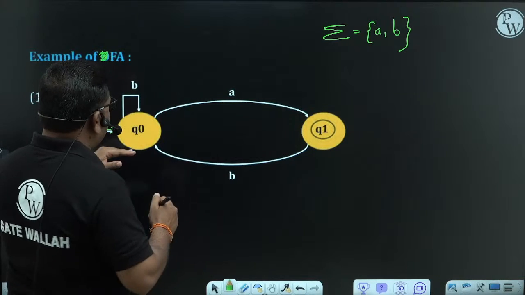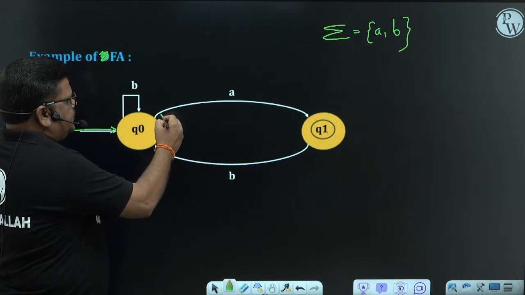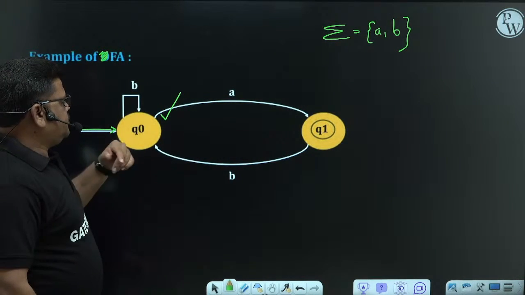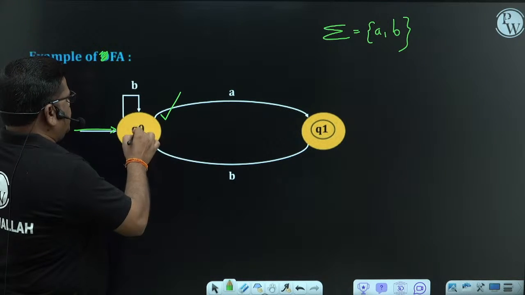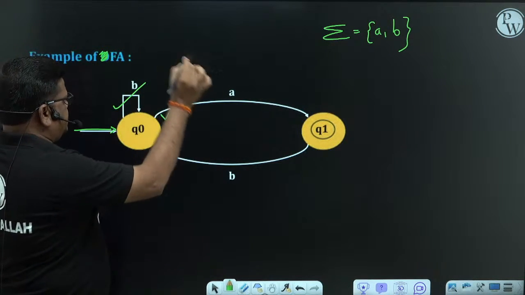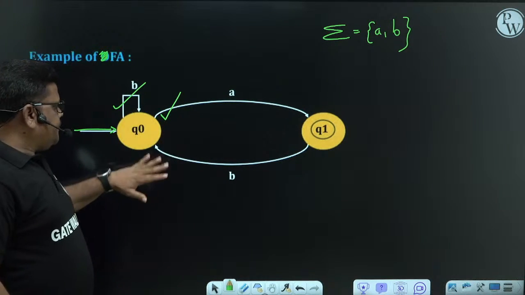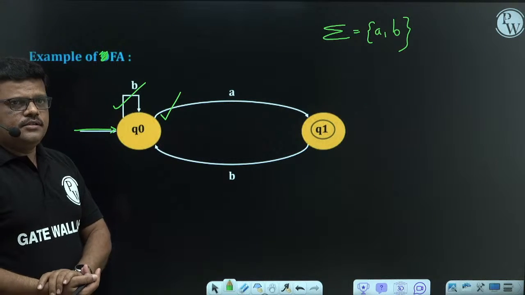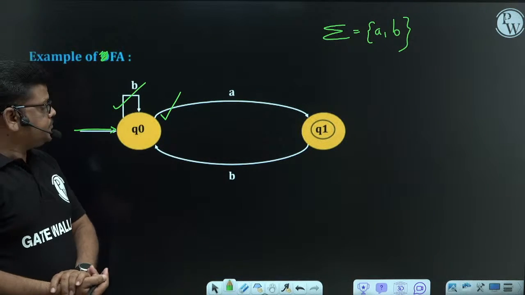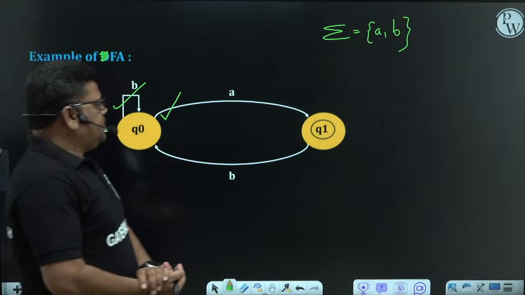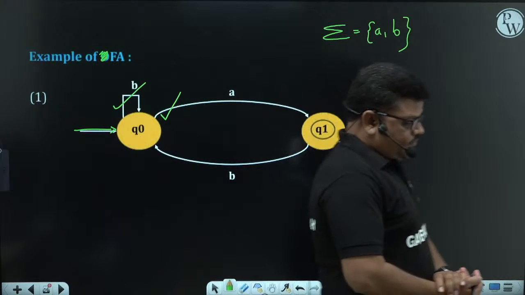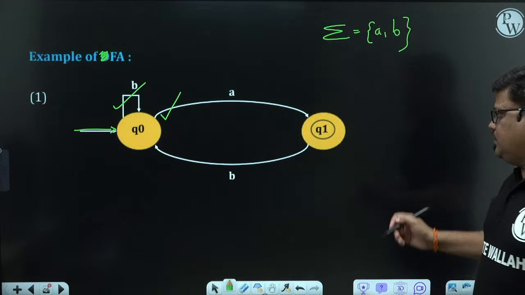From Q0 on A, a transition exists, so this is okay. From Q0 on B, a transition exists. So the Q0 state clearly satisfies our definition. Check the same on Q1. Q1 on B, a transition exists.